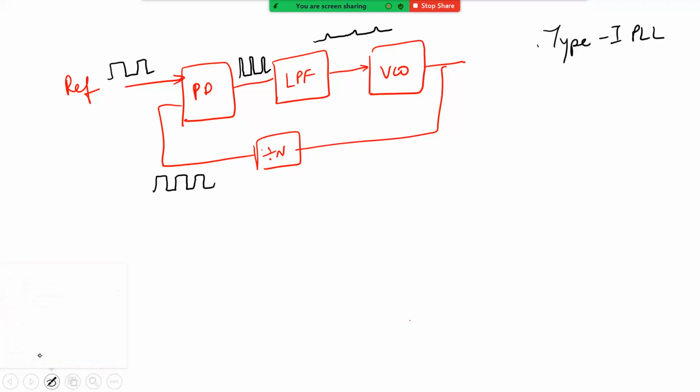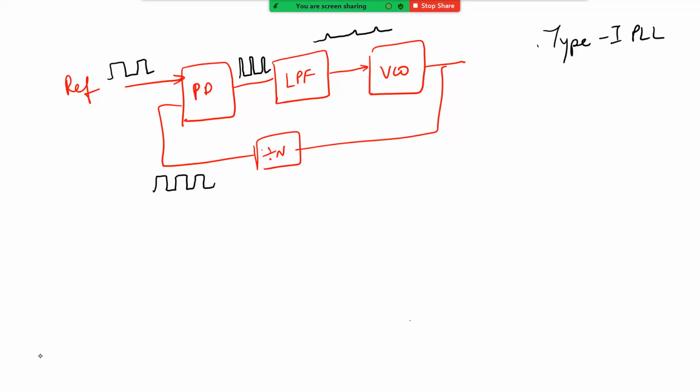Now, how is this basically going to work? The problem is that your input frequency and your VCO divided frequency are slightly different. We said that this is only a phase detector, but how will it bring your system to work? That is the question. Let us see what happens.